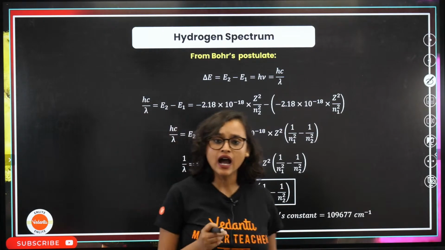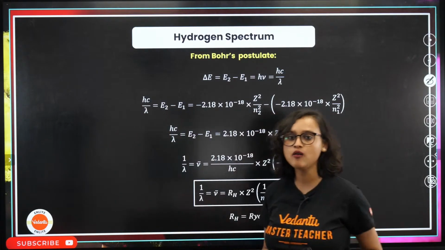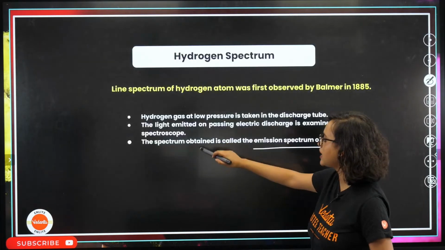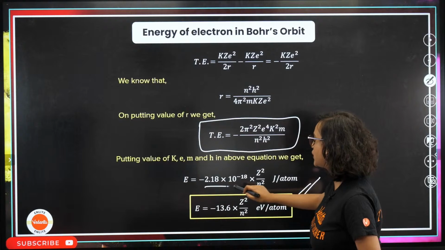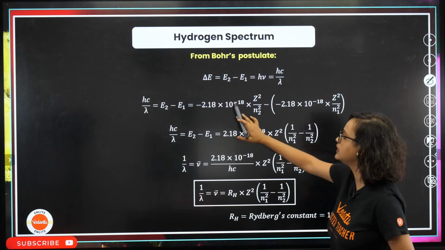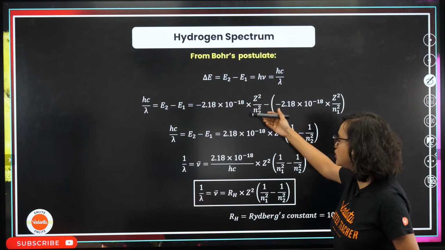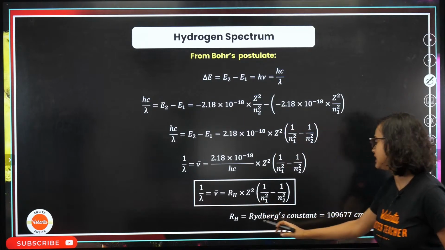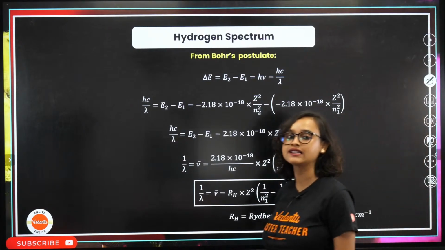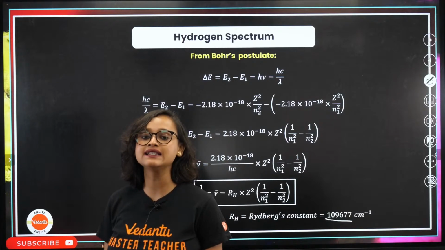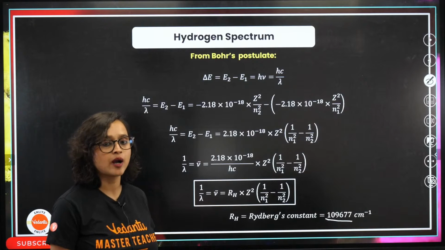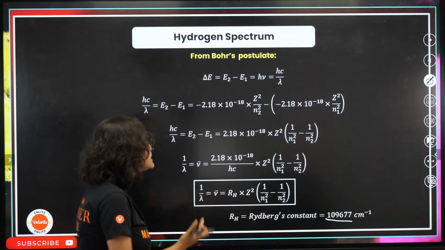Now see the same thing, minus 2.18 into 10 to the power minus 18, which we found out some time back, we will use it here. Once we use it here, we find the Rydberg's constant. What is it? 109,677 per centimeter. Lyman, Balmer, Paschen, Brackett, Pfund, these are the series that we come across.